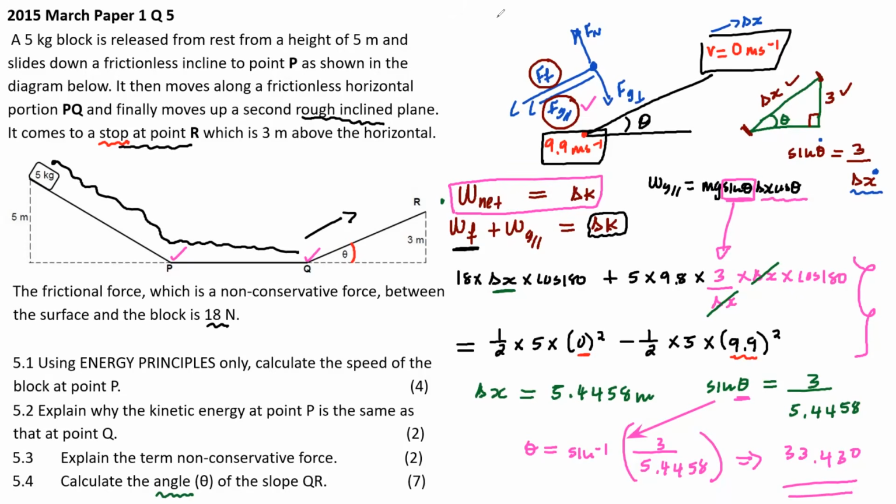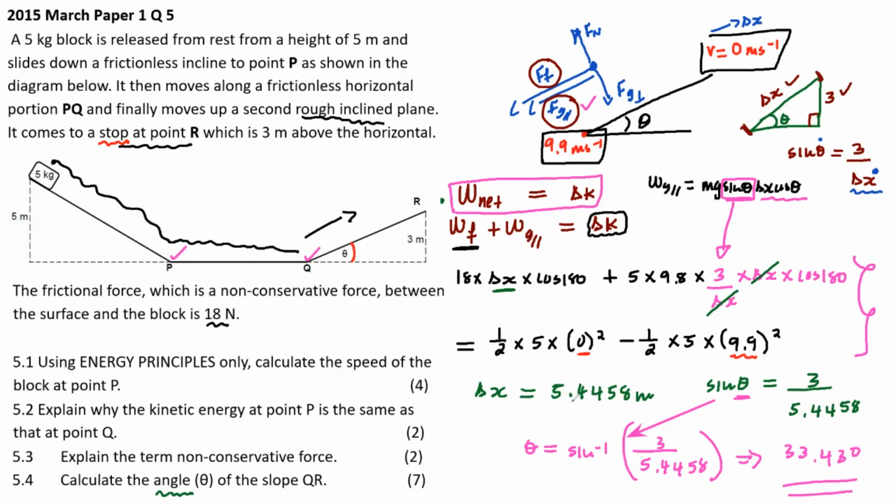All right. Is rounding off your answer for delta x advisable? No, it's not. Take the number as it is and round it off at the end, which is what I did here, 5.4458 as far as I could go, and round it off at the end. Answer 33.43.